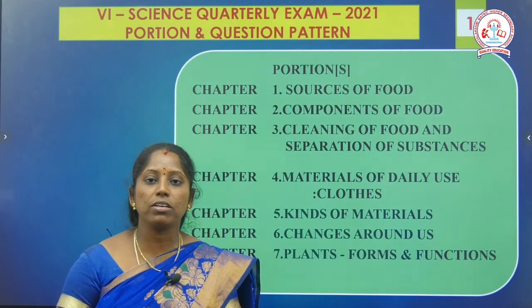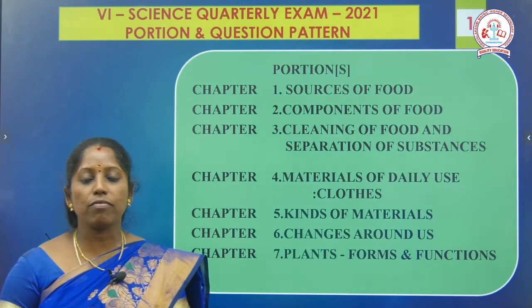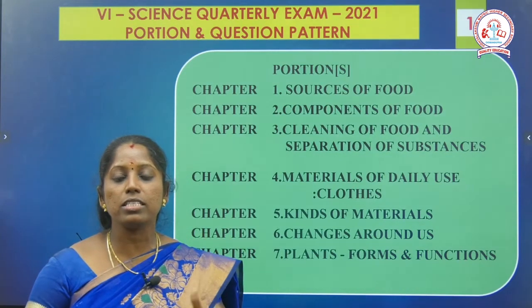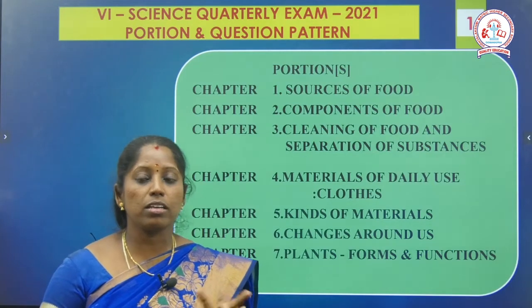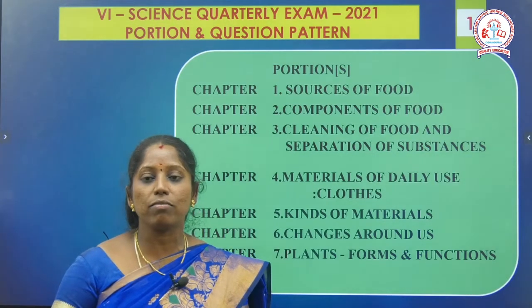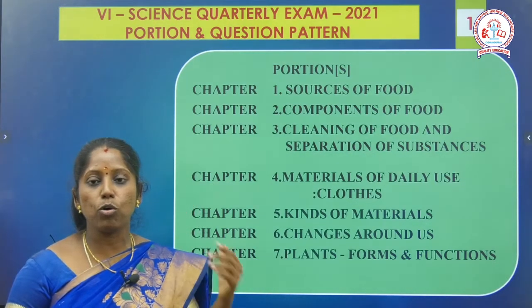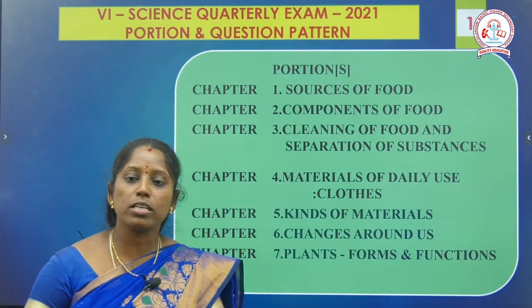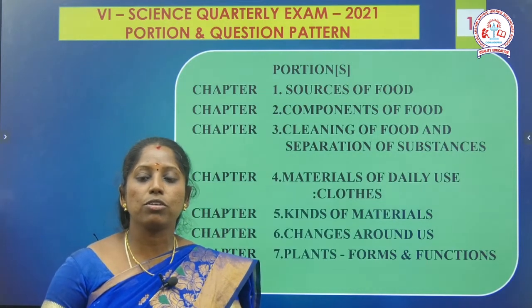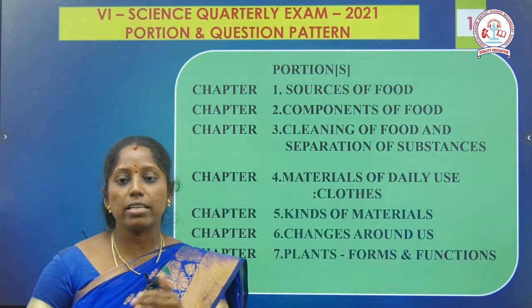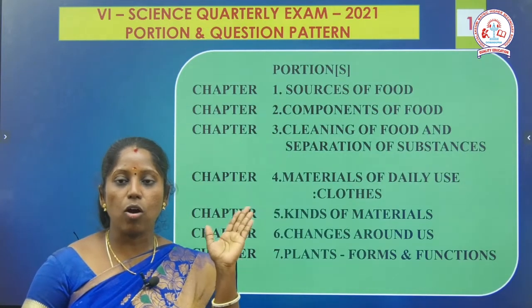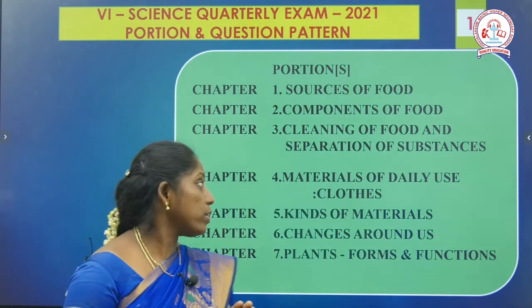Then the seventh chapter is plants, forms and their functions. So these are the portions, 7 chapters, for the quarterly examination. Kindly revise what is given in the book. I can also give the notes, and extra questions you should learn. Inside the book I will also ask questions, so you should read the lessons fully and thoroughly, okay.